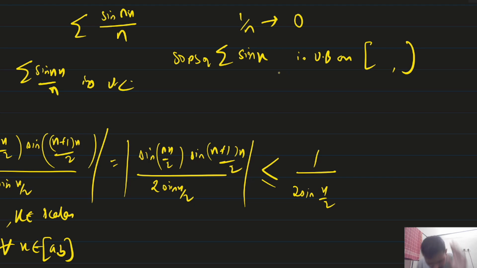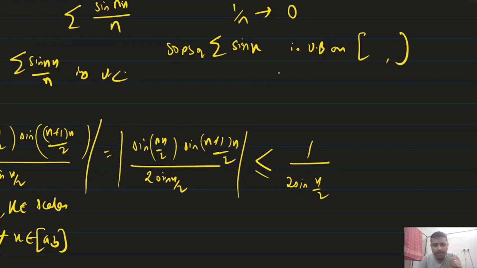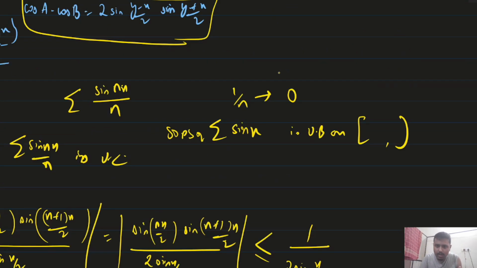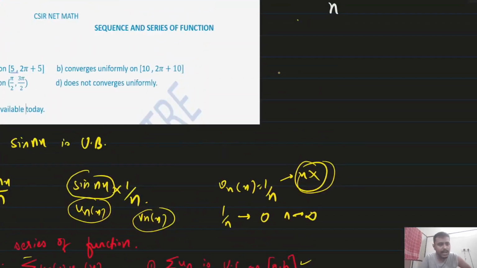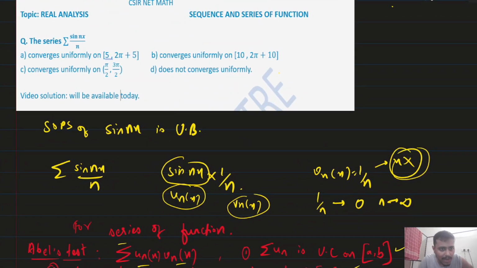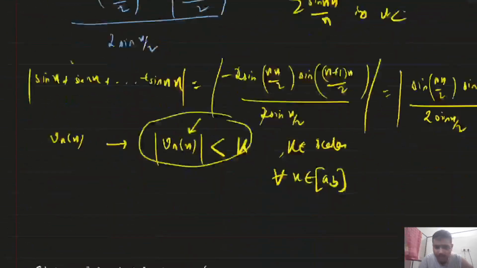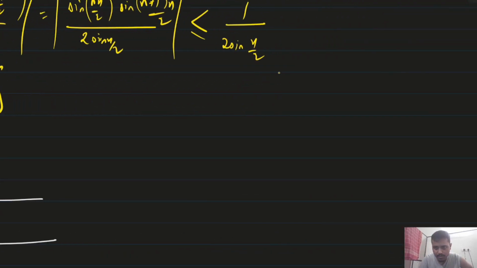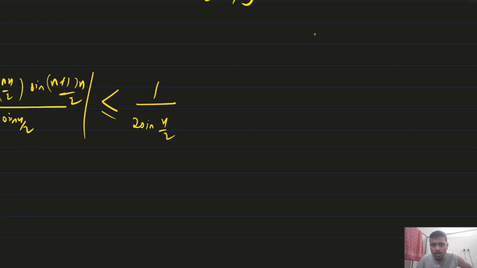So now what will we check? We will check from the options. In the first option we are given the interval 5 comma 2 pi plus 5. We have to check in that interval whether the series is uniformly convergent or not.